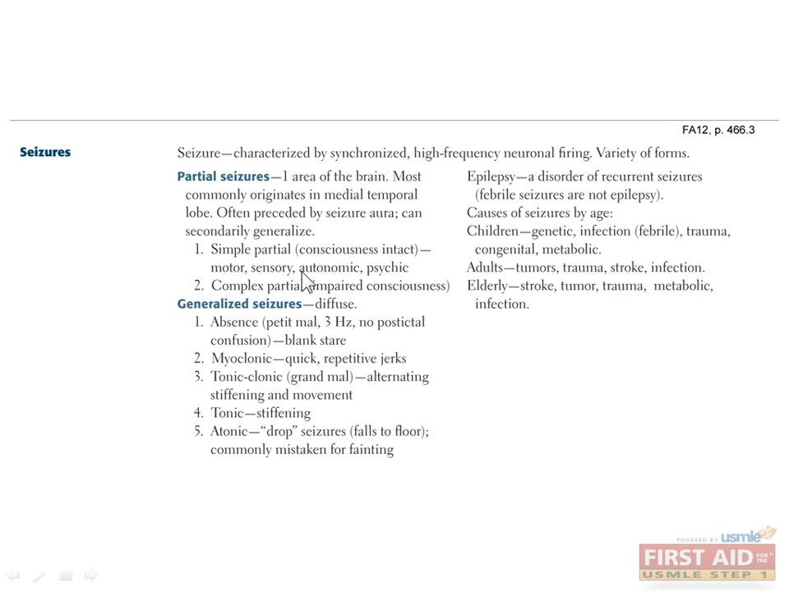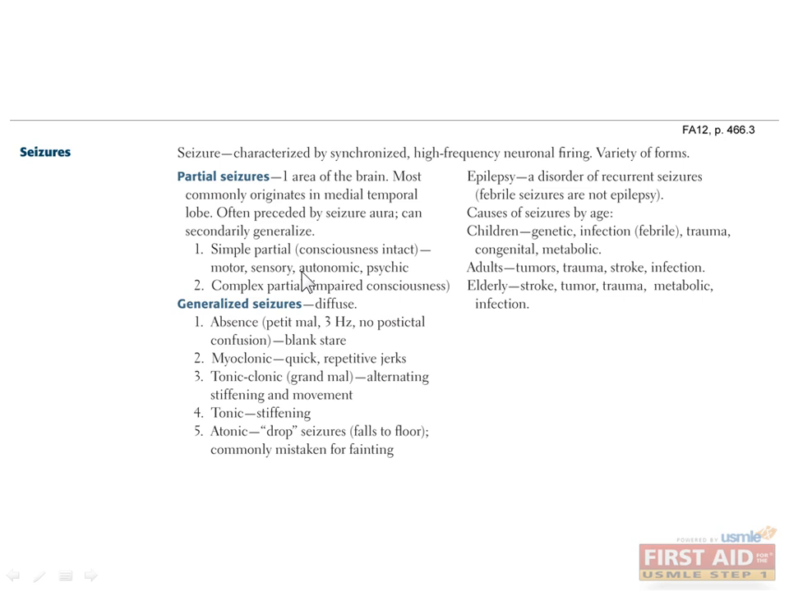Seizures are characterized by synchronized, high-frequency neuronal firing in the cerebral cortex, causing temporary neurologic signs. It's important to realize that seizures are not all the florid, myoclonic jerky movements that you might think of. They come in many different forms.